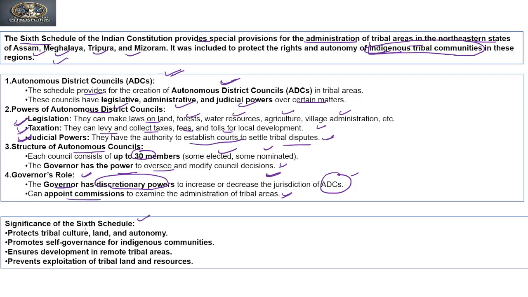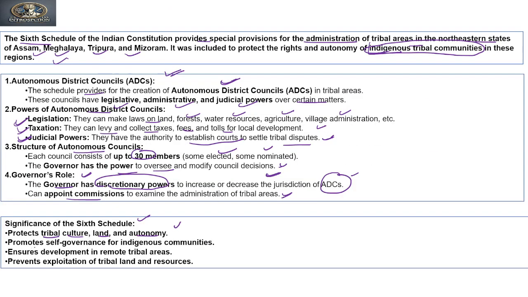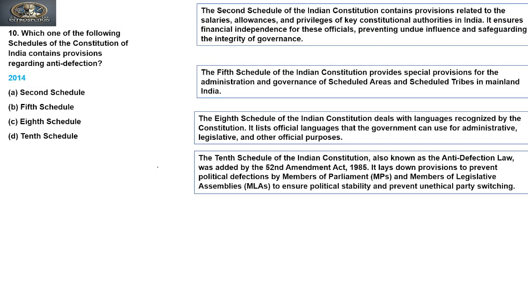Now if you see the significance, it is protecting tribal culture, land and autonomy. Both the fifth and sixth schedules were meant to protect the interest of the scheduled tribes, right? It is promoting self-governance for indigenous communities, ensuring development in remote tribal areas and preventing exploitation of tribals' land and resources. So these are the explanations to the questions which talk about the objective. Here we have seen the objective of the fifth and sixth schedule. Clear? Let's move to the next question.